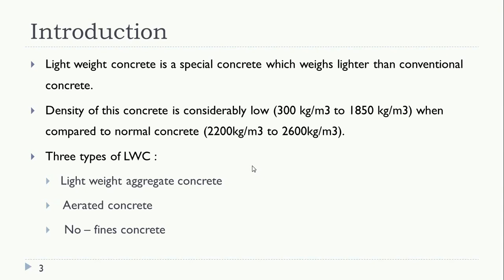The dead load of the concrete will be reduced, and it also increases the progress of a building since the dead weight of the structure is reduced. So we can complete the building construction in a very progressive way, and it lowers the handling cost. Since the material is of lower density, we can handle it very easily. These are some of the advantages of lightweight concrete.